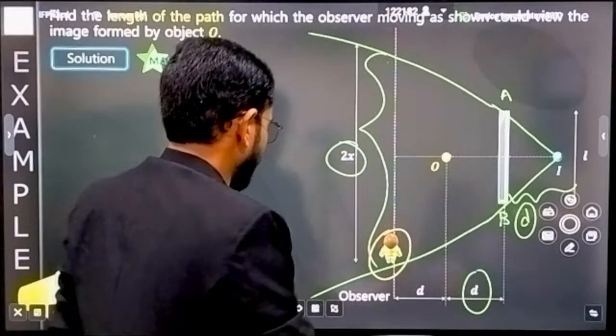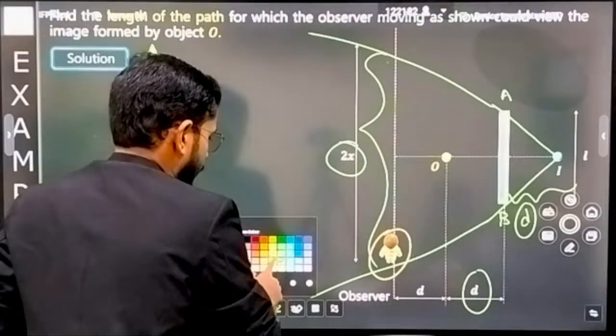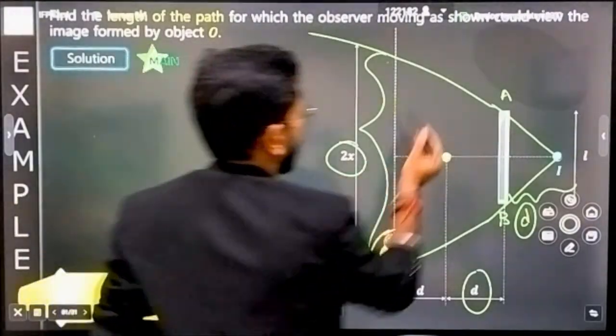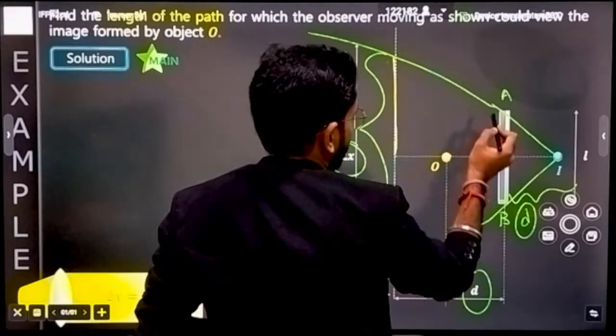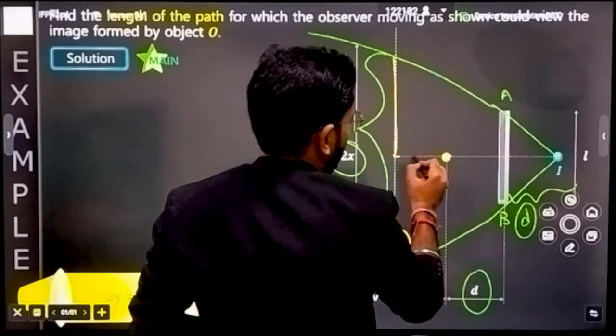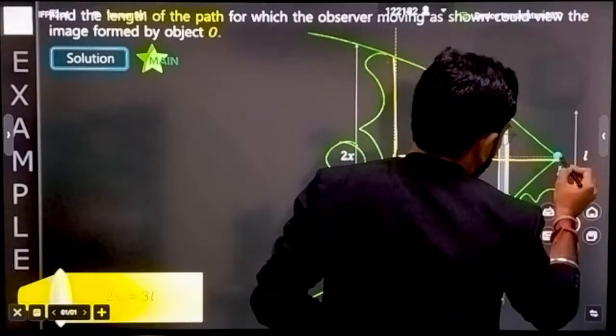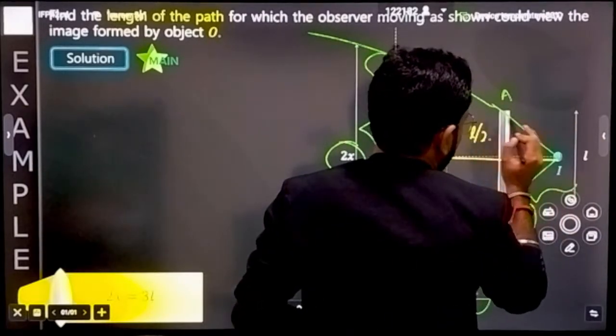Now, for solving, we always take two triangles. Focus on these two triangles. This is the bigger triangle, and this is the smaller triangle. This length is L, that means this length will be L by 2.